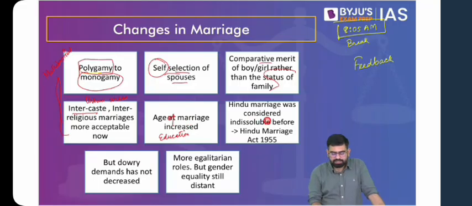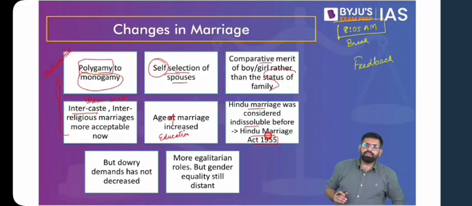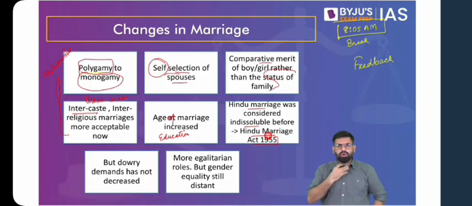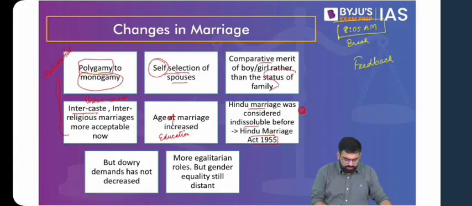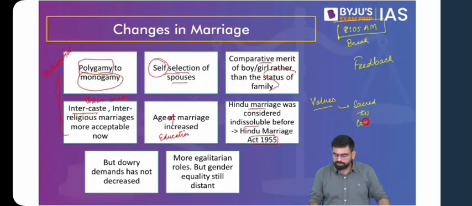Then also, Hindu marriage was considered indissoluble before, it was unbreakable, it was a sacred bond. But then the Hindu Marriage Act of 1955 stopped this practice, and now Hindu marriages have again become contractual. And in this regard, you also have to see that when we talk about marriages now, the value system is also changing. Because when we talk about society, we don't just have to talk about various institutions and legal practices. We think about the value system as well. So if we think in terms of values, now divorces have become more acceptable. Now again, it is more of a contractual bond rather than a sacred bond. So this is from sacred to contractual.